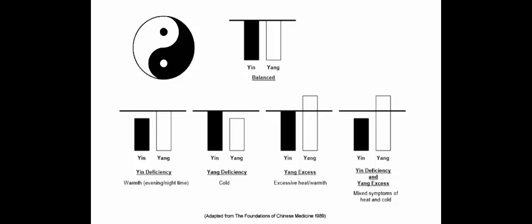Yin and Yang are seen to flow in a constant cycle of harmony, each balancing the other, with neither Yin nor Yang being excessive or deficient. In Chinese medicine, human health relies on the balance of Yin and Yang, and it is when an imbalance of Yin or Yang, or both, occurs that we develop illnesses.